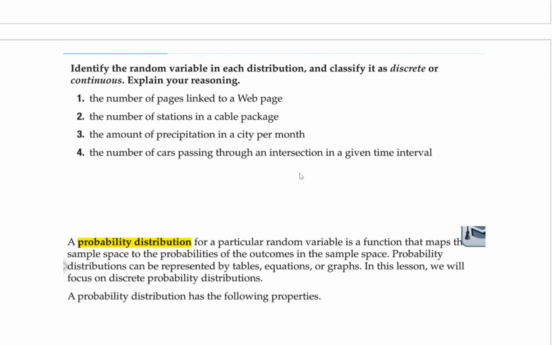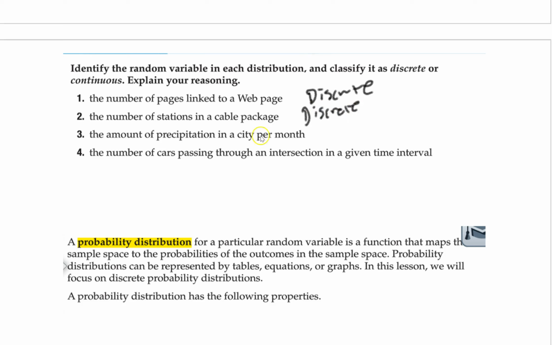Let's see some more examples. Same idea. The number of page links to a web page, that's also discrete. The number of stations on a cable package. So like if you get channels, you're not going to get half a channel. You're going to get a countable amount. So that's discrete also.